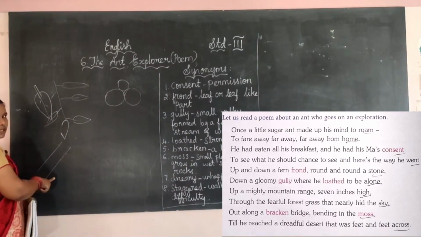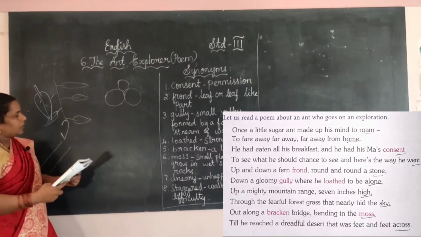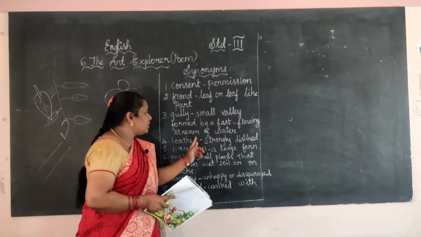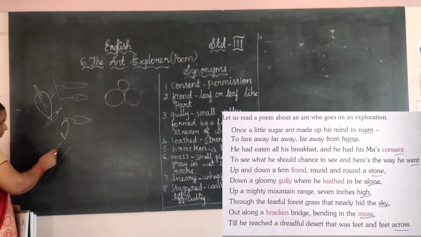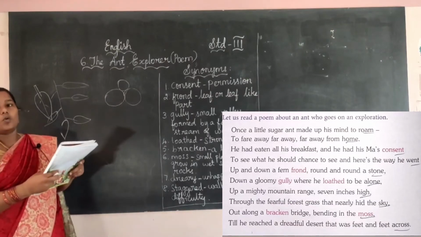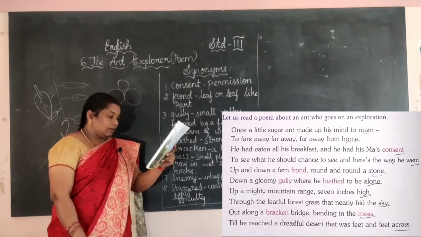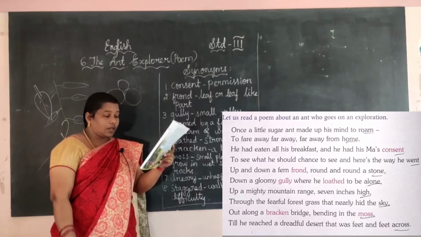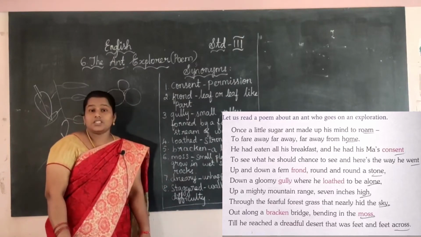These two sides are full of land, and in between there is water. Gully means a small valley formed by a fast flowing stream of water. In this area the ant is walking, going where he loathed to be alone, up a mighty mountain range 7 inches high. 7 inches.